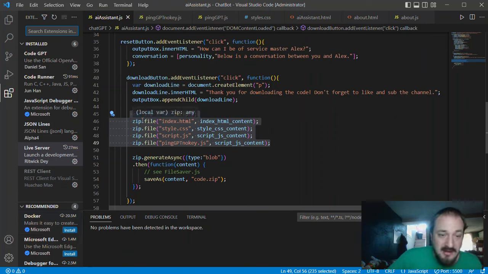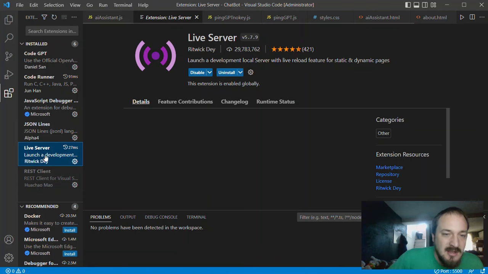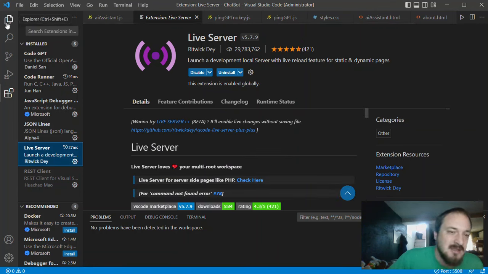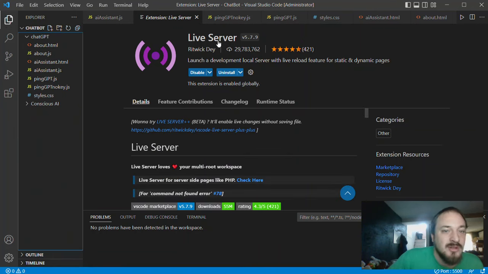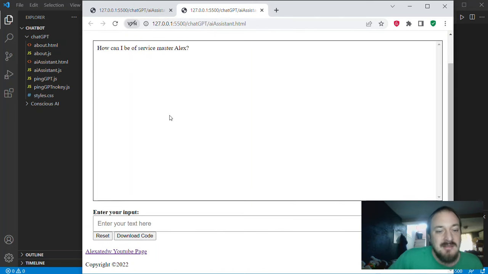And again, you don't have to know any of this. You can just drop this stuff into ChatGPT, ask it what it does, it'll explain it to you, and then you can ask it to modify it in a certain way. If you get an error, you can drop that error into it and it'll tell you what the problem is. But the one thing you need is, under extensions, this live server. It basically allows me to run that HTML code in a real browser without having a website. So when I go bam, this is a actual running, like a new browser. I'm actually running this code on an actual website. This is live.